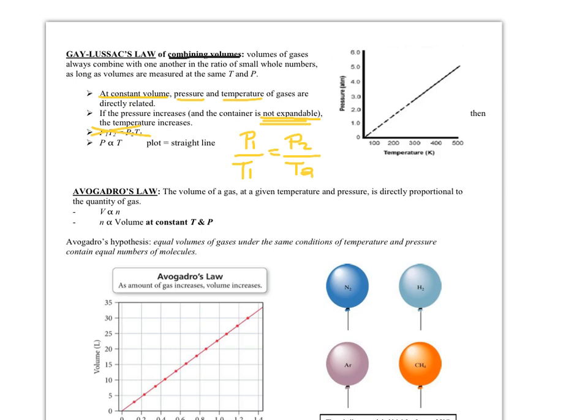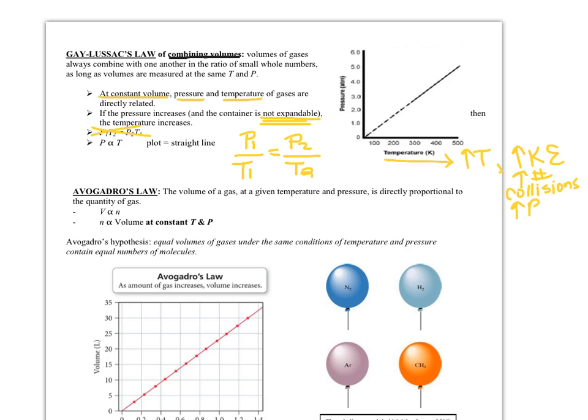They're directly related. So if I increase the temperature of my gas, if you look over here on the plot, if temperature is going up, that should make sense. You've got more kinetic energy of your molecules, which is then going to increase your number of collisions. And if I have more collisions, I have greater force. So that's going to increase the pressure within the container because your container can't expand to maintain pressure. That's where pressure starts increasing drastically.